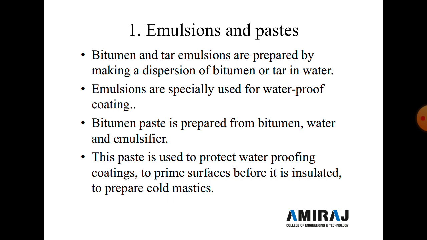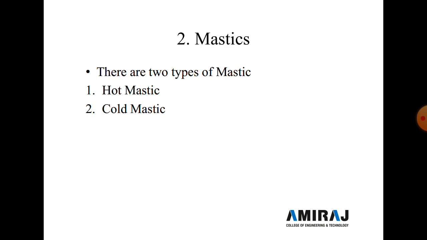This paste is used to protect a waterproofing coating, to prime the surface before it is insulated, and to prepare cold mastic. Now the second classification is mastic. There are two types of mastic, hot mastic and cold mastic. In hot mastic there are petroleum asphalt waterproofing mastic and asphalt hot mastic. It contains bitumen and mineral, petroleum asphalt, petroleum bitumen and synthetic rubber. These three things are generally used to prepare hot mastic.